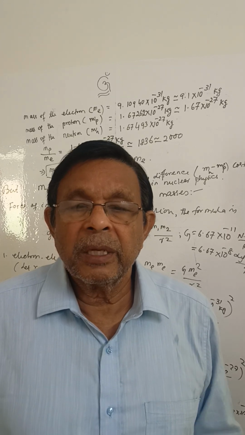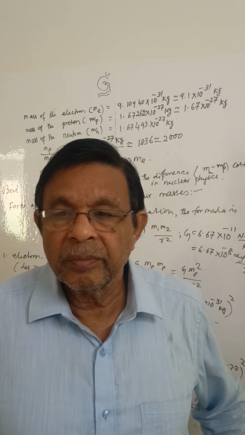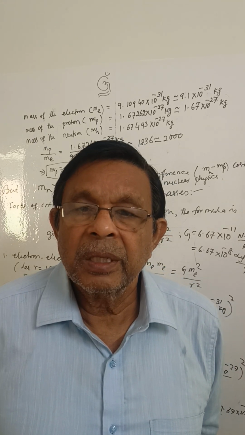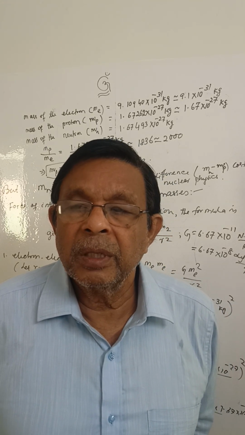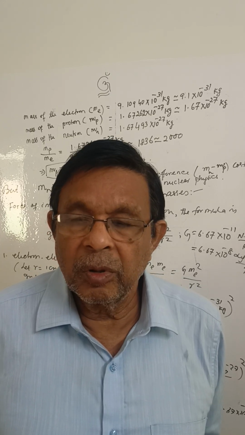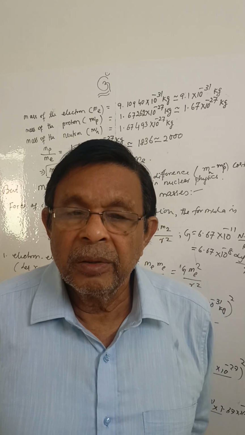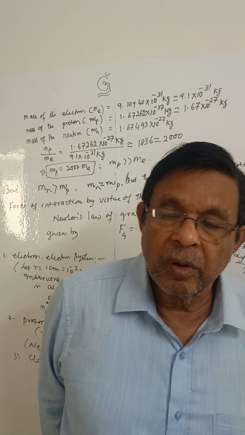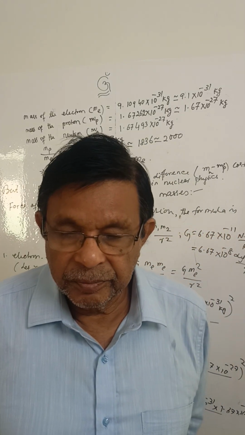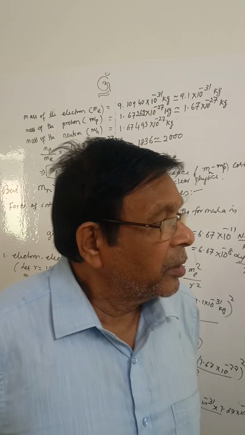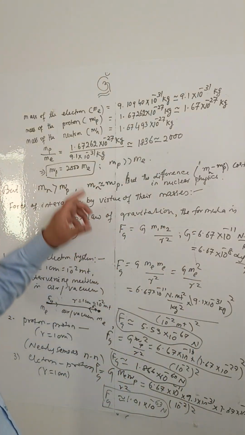Hundreds of elementary particles have been discovered so far, but in our present case, let us concern ourselves with the three common elementary particles: electron, proton and neutron. These particles are elementary in the sense that they are not composed of any other particle. Now the masses of these particles are given.